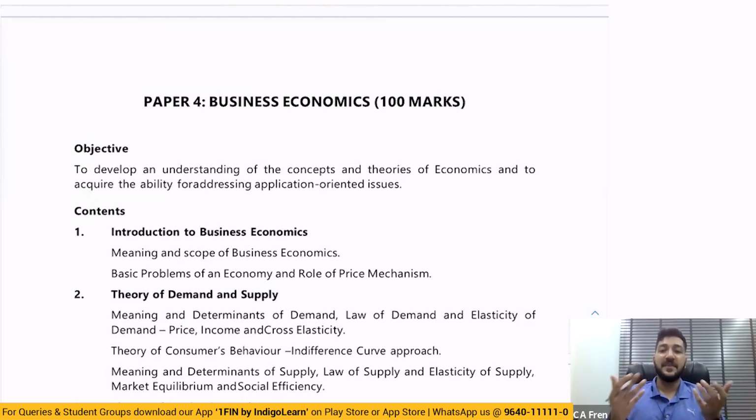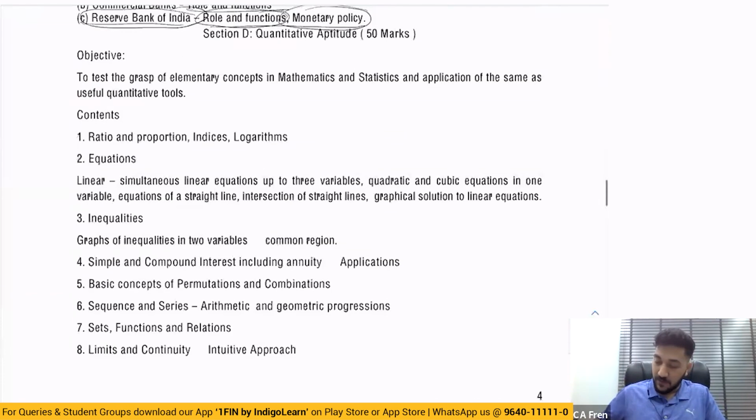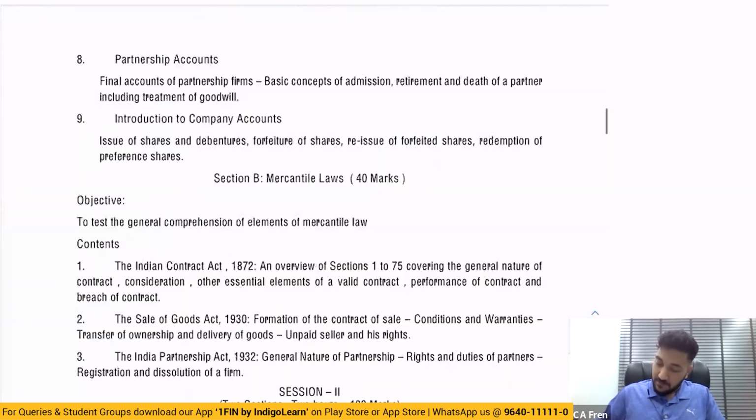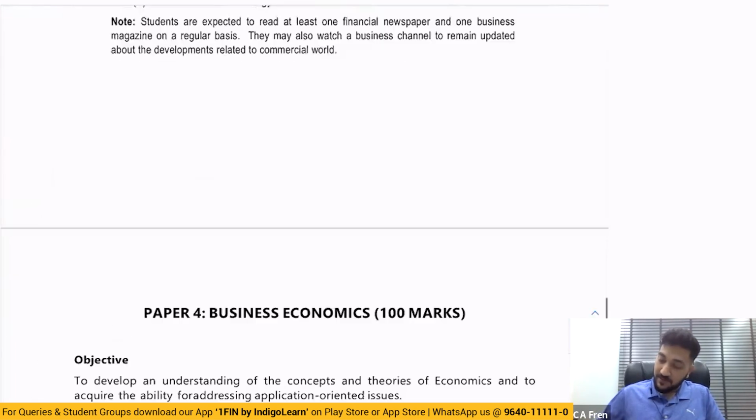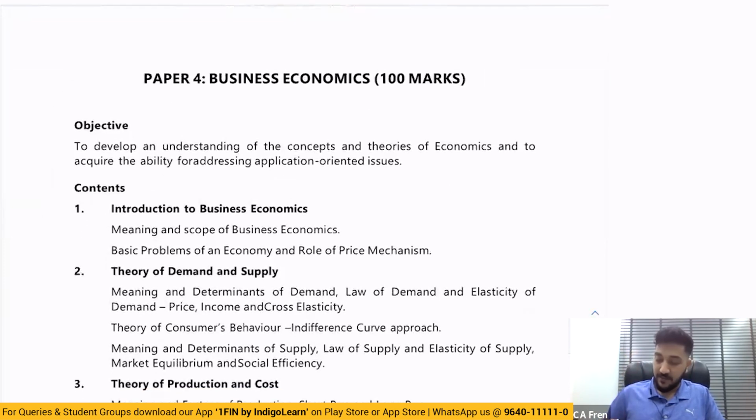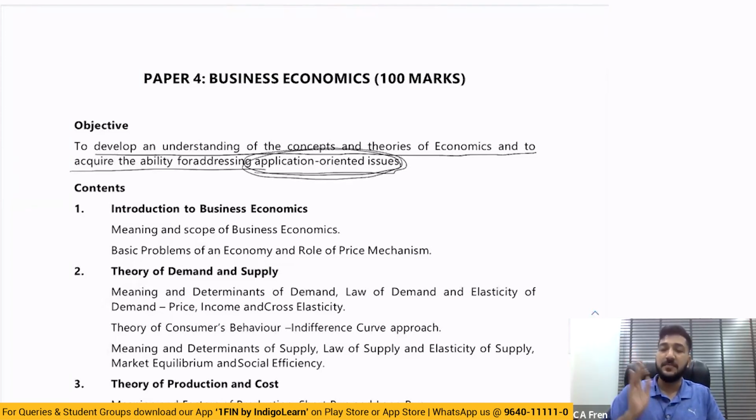So what is going to happen in business economics? Let us discuss. Okay. So the objective is not to get a basic understanding. Let me go back and show you here. In CPT, what is the objective? In CPT, the objective was to ensure basic understanding of the economic system. And here, when we talk about the new syllabus, which is going to come in 2024 first attempt, the objective is to develop an understanding of the concepts and theories of economics and try to acquire the ability for addressing application oriented issues. Now, this is the major difference.